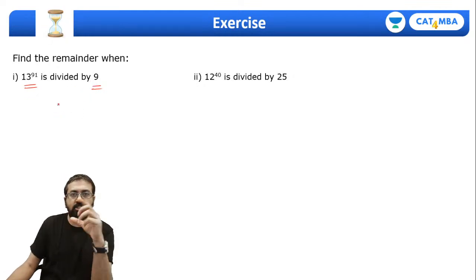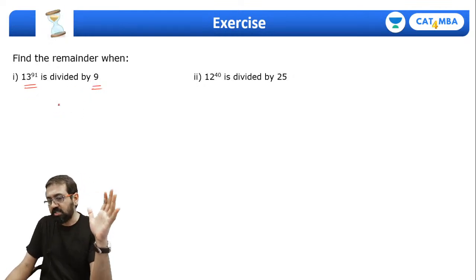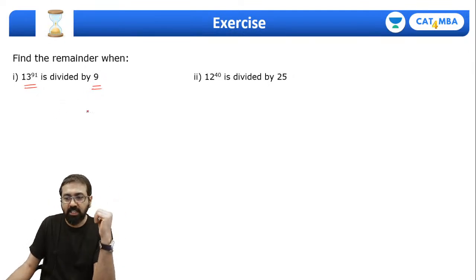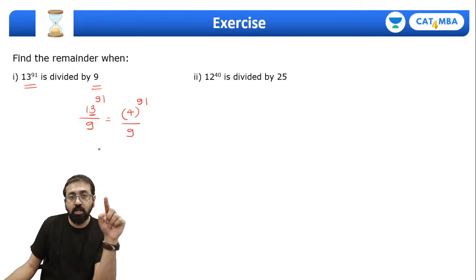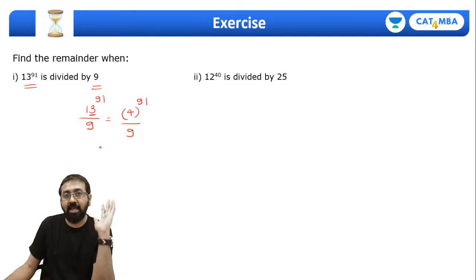So let me solve this question because few of you are new to this thing. Let me quickly help you understand how to solve this question. 13 raised to 91 divided by 9. First of all, what is the remainder when 13 is divided by 9? Of course, the remainder is 4. So now my question is 4 raised to 91 divided by 9. Now find out a power of 4 which will leave remainder 1 when you divide by 9.